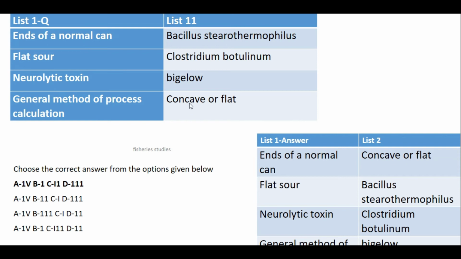Flat sour, Bacillus stearothermophilus. Neurotoxin, it is Clostridium botulinum. General method of process calculation, it is Bigelow. So the correct answer here I have listed. So for A it is 4, B is 1, C is 2 and D is 3. This ends of normal can is concave or flat. This question is asked in SRF question also.